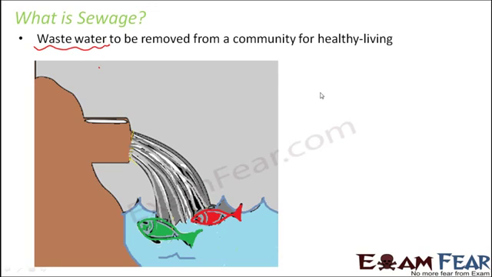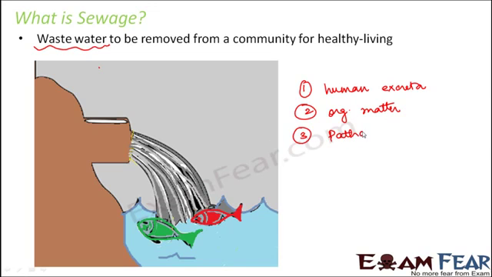So the composition of sewage: it contains human or any other animal excreta. It can contain organic matter. It can also contain pathogens, that is the disease causing microbes. It can also contain some good microbes.